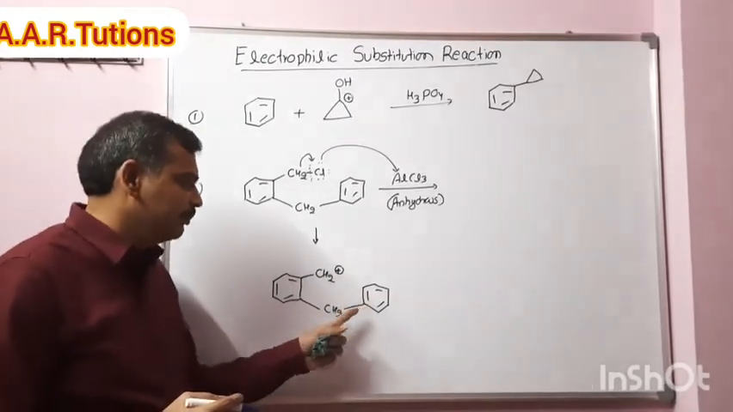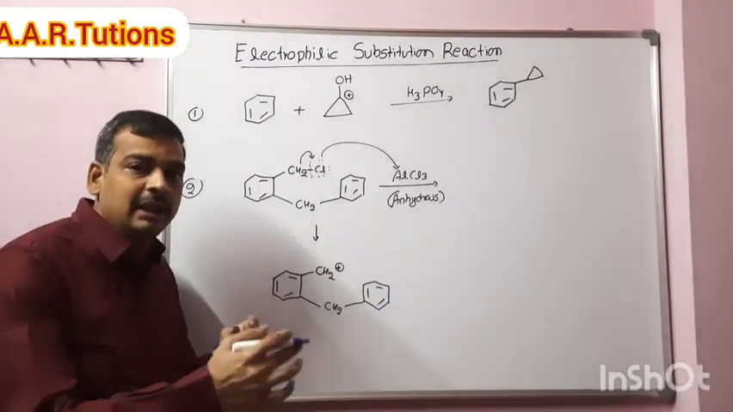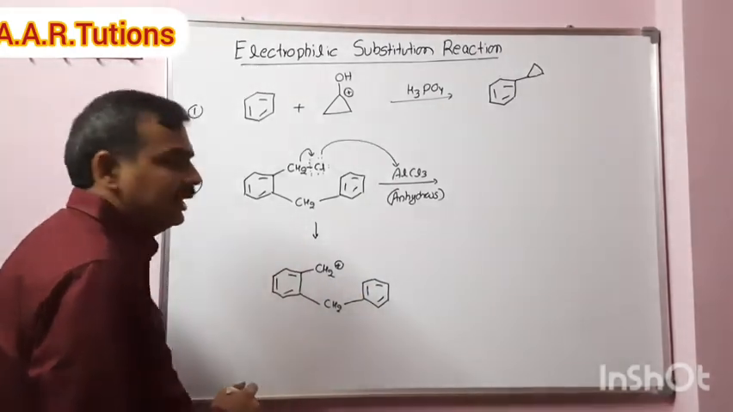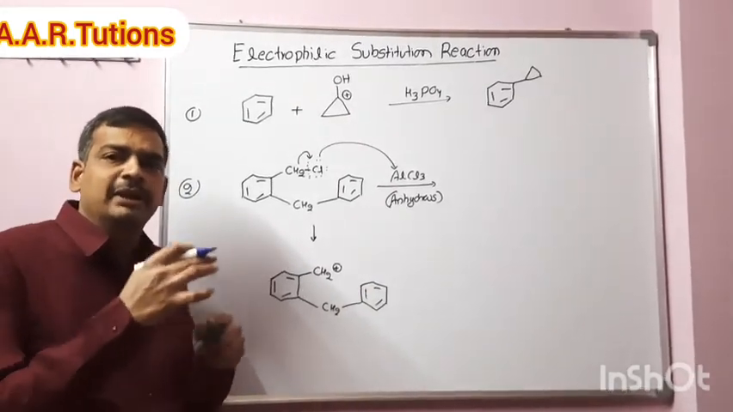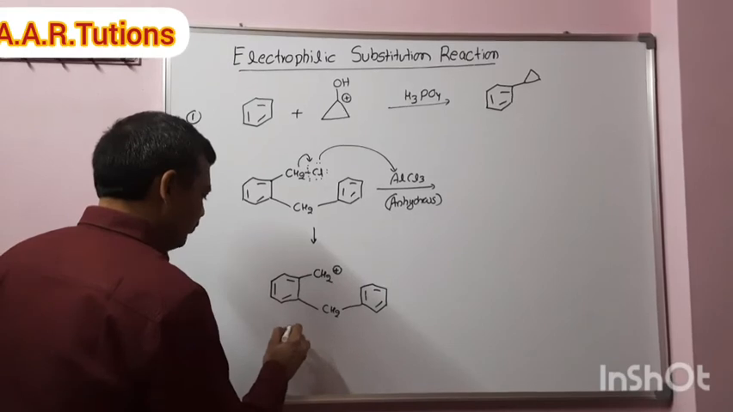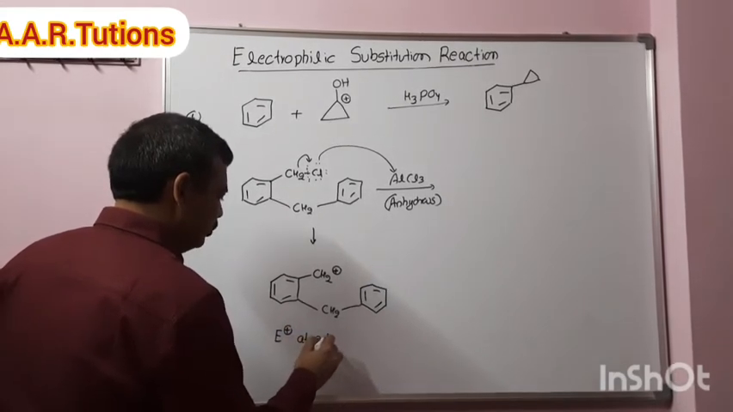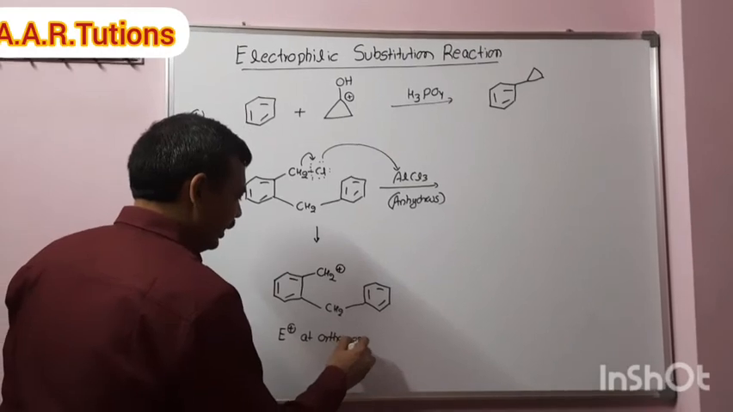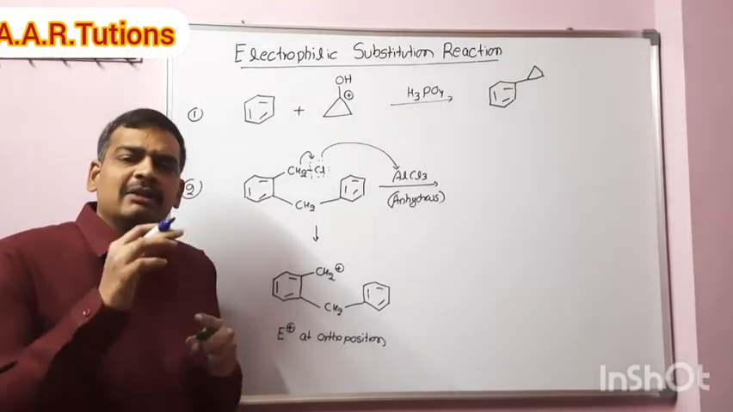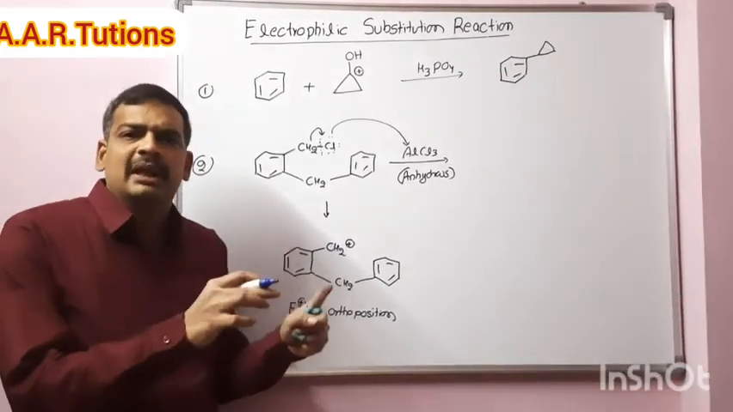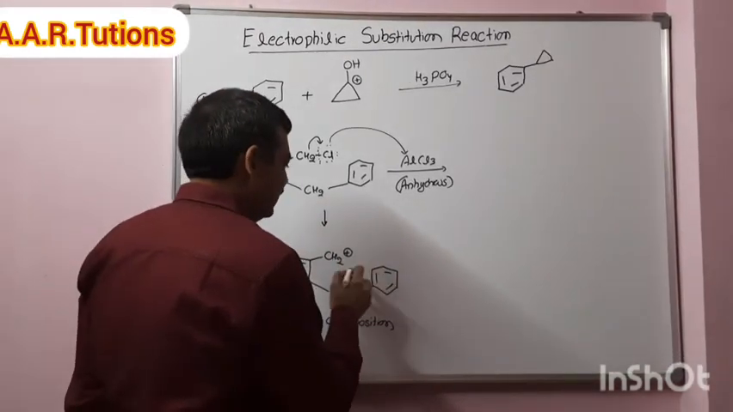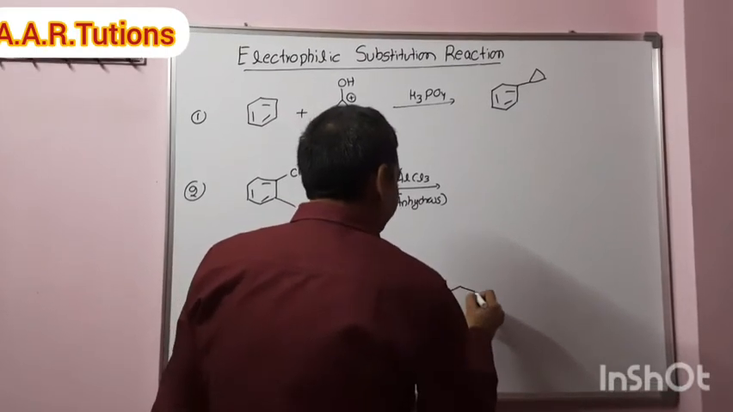In a benzene ring, if a CH2 group or alkyl group is present, the electrophile will attack at the ortho position. On benzene, if ring activating groups like alkyl groups are present, then the electrophile will attack at the ortho position to the ring. Remember the point. When the benzene ring contains ring activating groups like alkyl, the incoming electrophile will attack the ortho position to the activating group. So this is the ortho position. So this will attack here, to give the product formed like this.